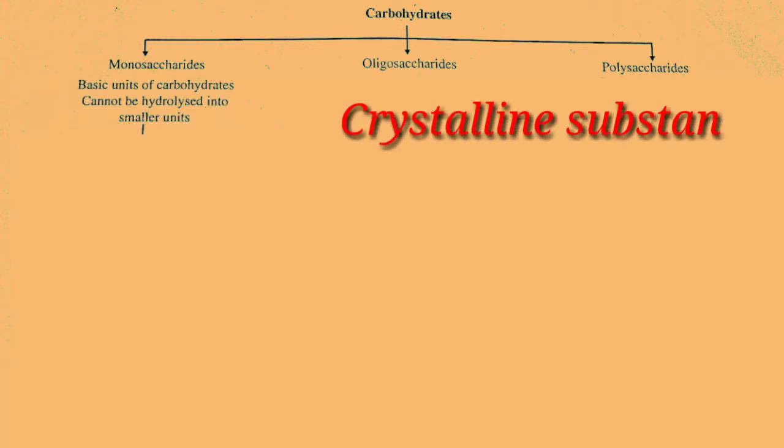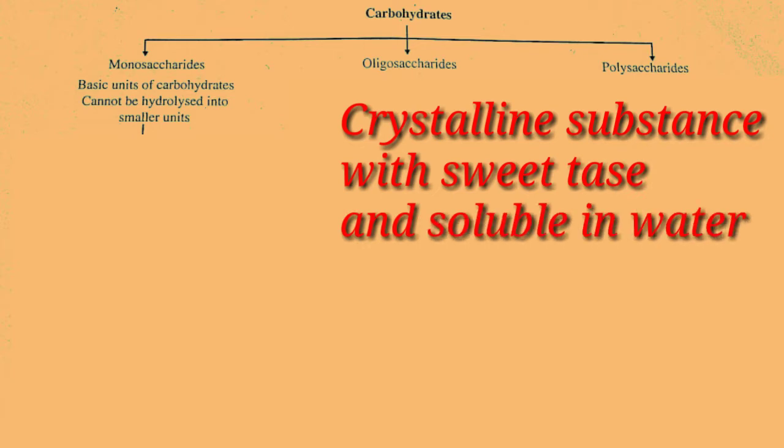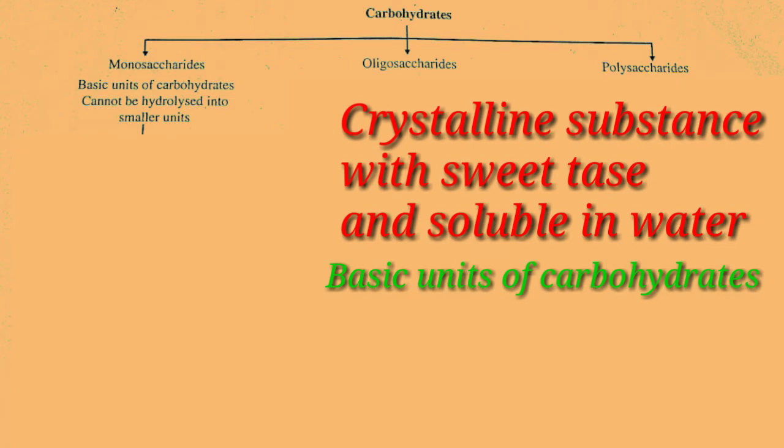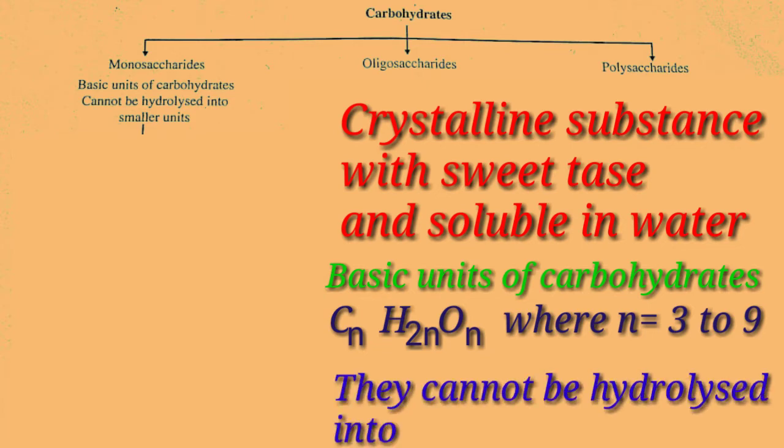Monosaccharides are crystalline substances with sweet taste and soluble in water. These are the basic units of carbohydrates. They have the general formula CnH2nOn, where n ranges from 3 to 9. They cannot be hydrolyzed into smaller units as they are the simplest sugars.